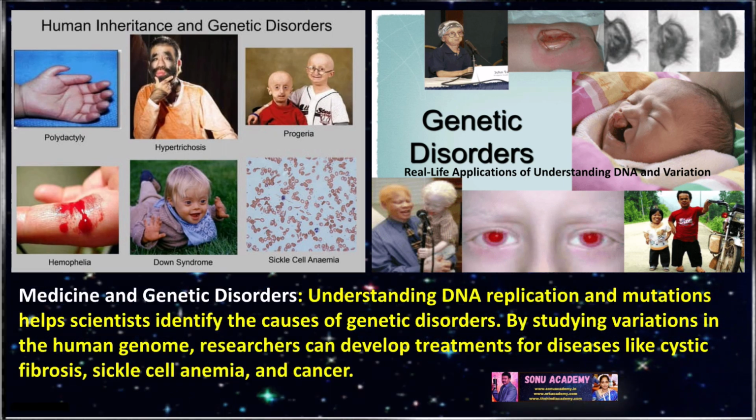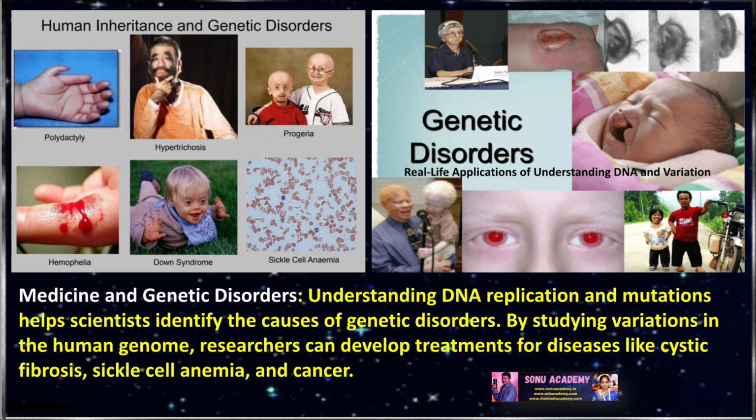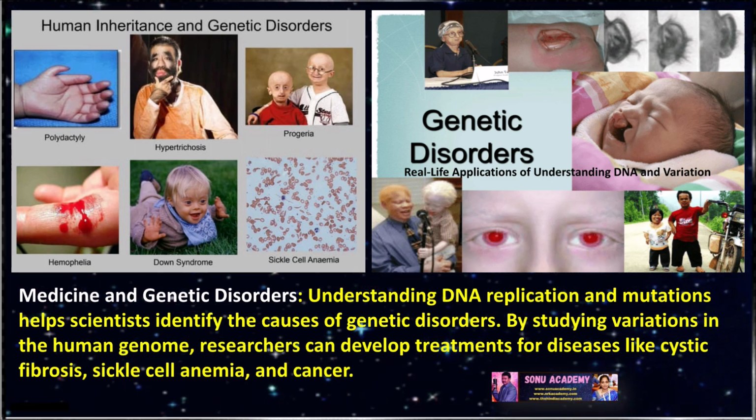Children, let us discuss the real life applications of understanding DNA and variation. Let us discuss first medicine and genetic disorders. Children, understanding DNA replication and mutations helps scientists identify the causes of genetic disorders. By studying variations in the human genome, researchers can develop treatments for diseases like cystic fibrosis, sickle cell anemia, and cancer.